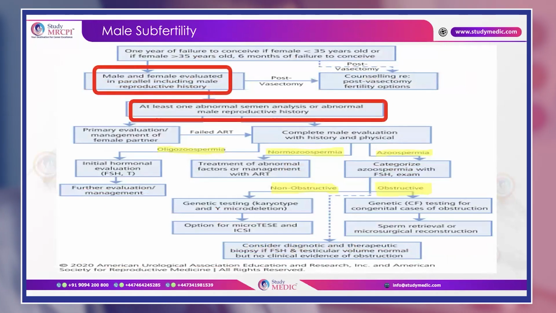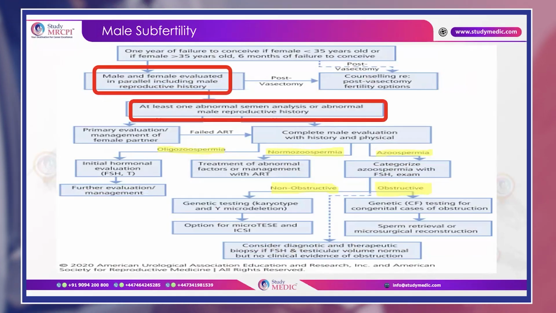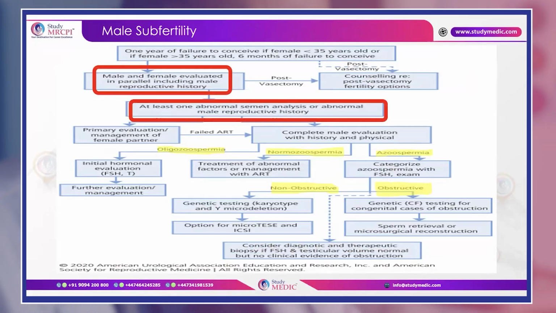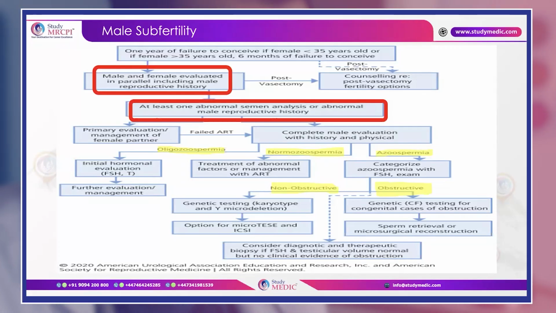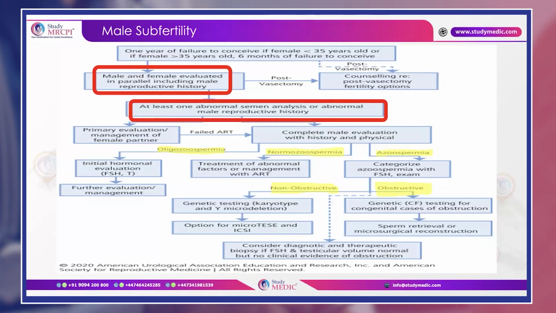Now coming to this flow chart, this is only the summary which we discussed earlier. So if there is at least one abnormal semen analysis or abnormal male reproductive history, remember to have a complete male evaluation with history, physical examination and semen analysis. Once the semen analysis is done, if it is oligozoospermia, normozoospermia or azoospermia, you have to order gonadotropin to see which category it falls into. And if it is normozoospermia and any of the factors are abnormal, then you can have a discussion, and treatment of abnormal factors or management with assisted reproductive technology can be offered.